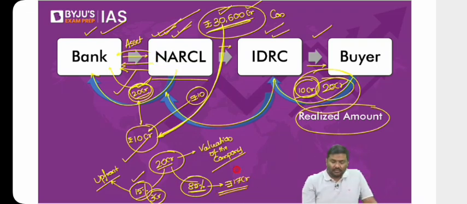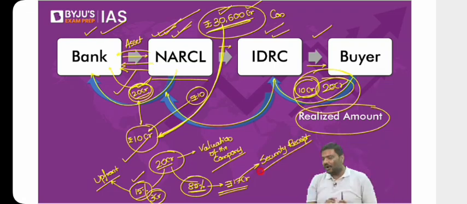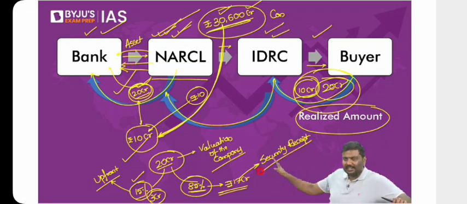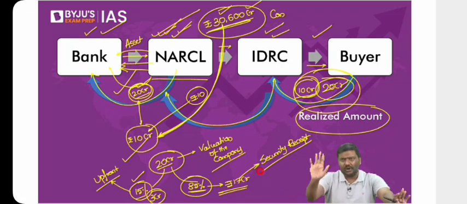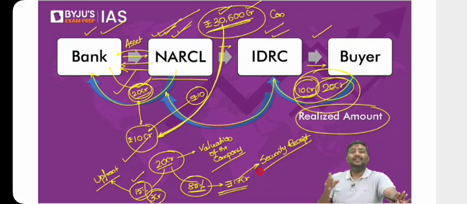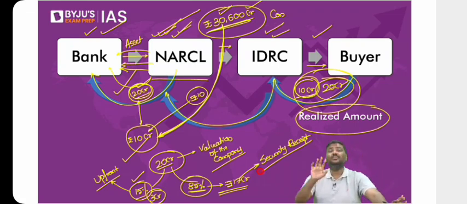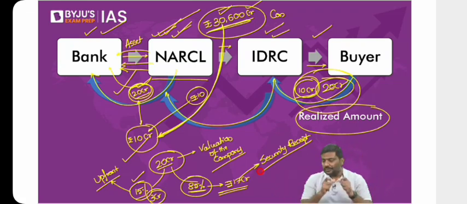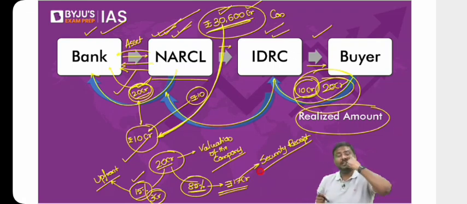The NARCL will issue an instrument in the name of security receipt. Meaning what? Until I sell this in the market, keep a certain guarantee from me. Take an instrument which offers you 17 crore rupees, keep it with you. Let me sell this asset in the market, get the money, and I will give you the money, and you can give me the paper back. That is basically how asset reconstruction companies work. 15% will be upfront and the remaining 85% will be in the form of security receipts.